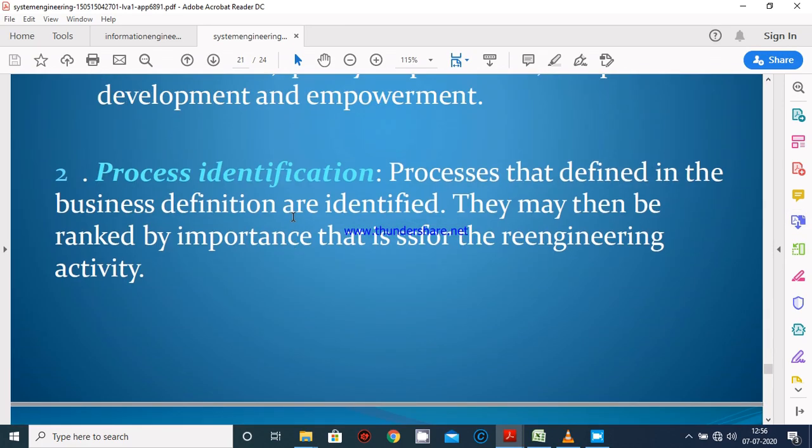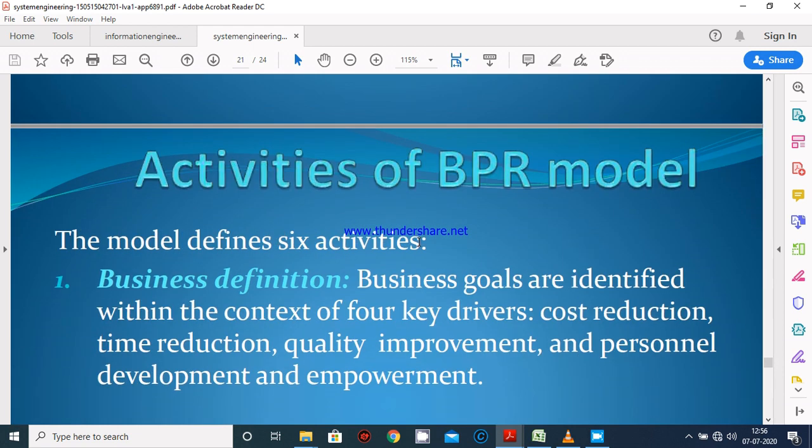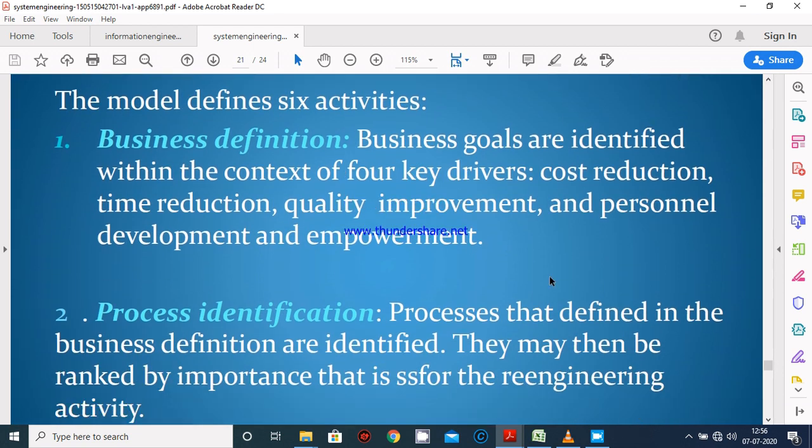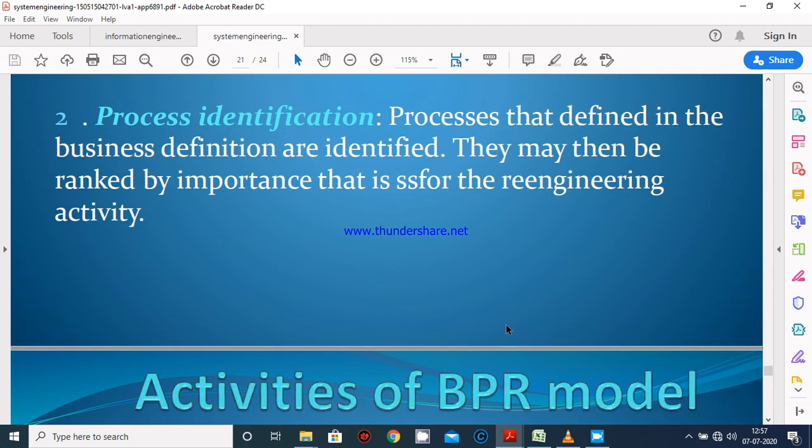So move to the activities of the BPR model. First one is business definition. Basically, business definition is identified within the context of 4 key drivers: cost reduction, time reduction, quality improvement, and personal development and empowerment. Second one is process identification. Processes that are defined in the business definition are identified. They may then be ranked by importance for the re-engineering activities.